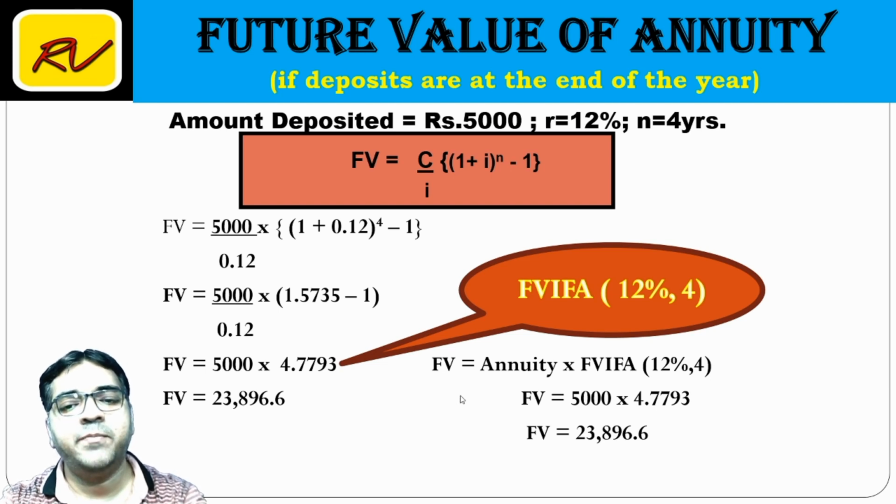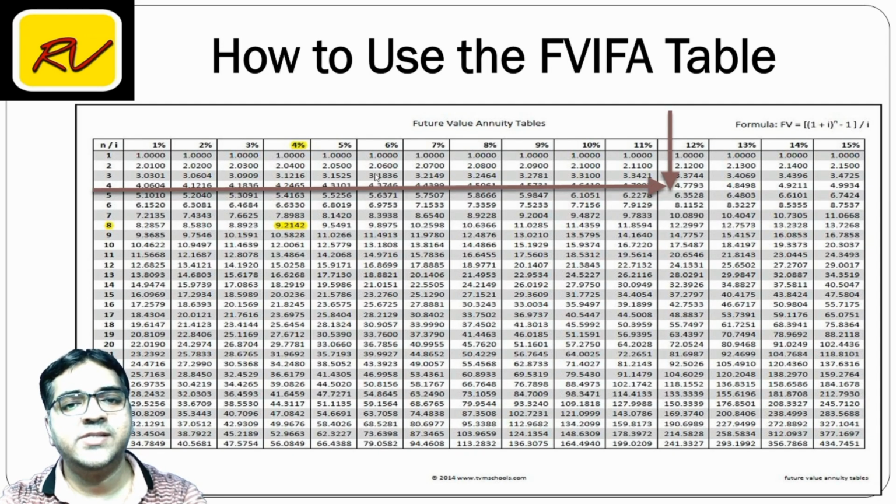Let us take up an example. This is the FVIFA table. As I said, 12% for 4 years. So this is the table. How does it look? Year 1, 2, 3, 4. I want 4 years, so take the row of the 4th year. Percentage is on top, so the column of 12%. The row of 4, the column of 12%, this is 4.7793.